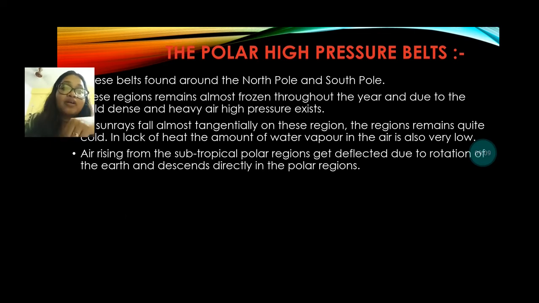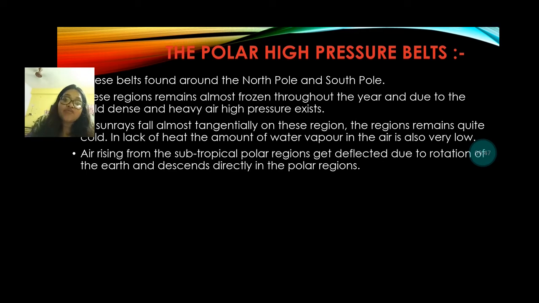Next one, the polar high pressure belt. This belt you can find around the north pole and south pole, and these regions remain almost frozen throughout the year due to the huge dense and heavy air pressure that exists. And here the sun rays fall obliquely, that means not vertically. These regions remain quite cold, and because of the lack of heat, the amount of water vapor in the air is very low, so rainfall also does not happen here frequently.